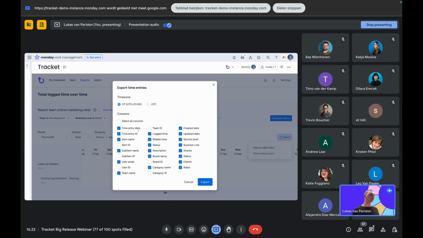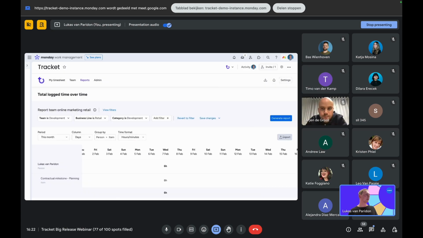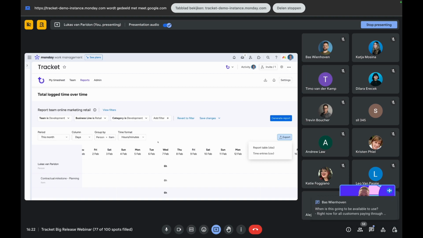Actually, I already touched on this, but I just wanted to highlight it again. And there's the Excel file export, just copying this overview. One thing here is that descriptions are also included in your report, in the export, so you can also see descriptions. And descriptions are also available to display in the timesheet, so you can really show that information to anyone that needs to see it.